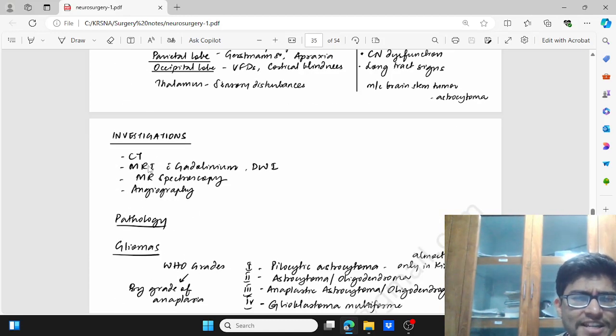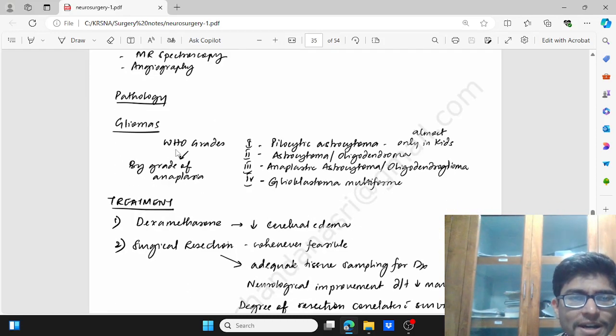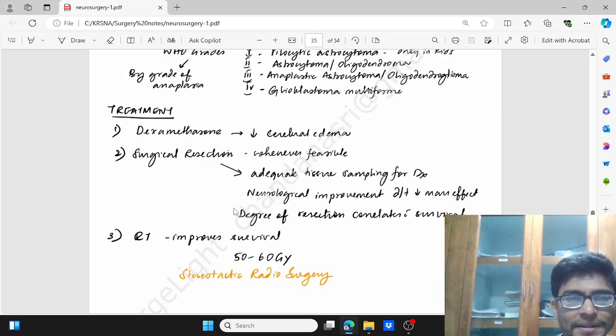Now we go for investigations, that is CT, MRI with Gd, that is contrast, diffusion weighted imaging, MR spectroscopy, angiography. Pathology of gliomas, that is WHO grading based on the grade of anaplasia. Grade 1 is the pilocytic astrocytoma, second is the oligodendroglioma, third is the anaplastic astrocytoma, fourth is the glioblastoma multiforme.